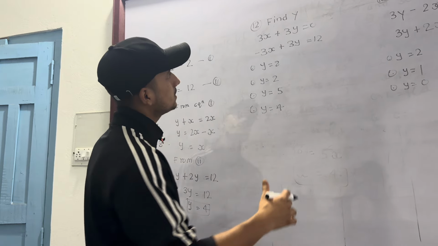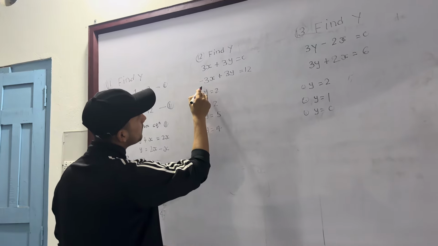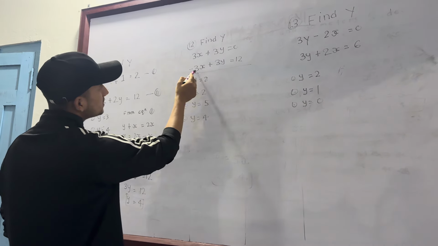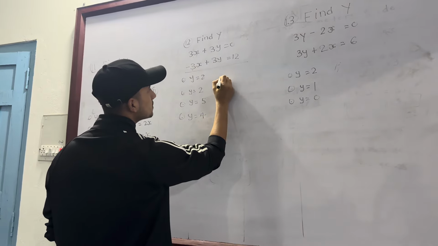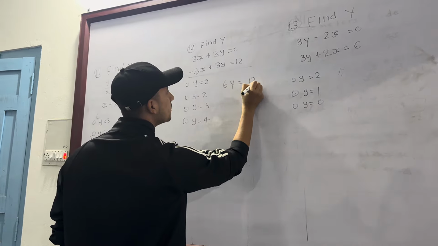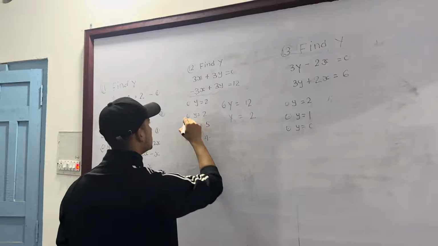So this is very easy. And here is the next question. So we have to solve this question. You already know, let's solve this question by elimination method. So minus 3x plus 3x, this cancels. So 3y plus 3y, it's 6y, right? Is equal to 12. So 6y is equal to 12 and y is equal to 2. So this is the correct answer.